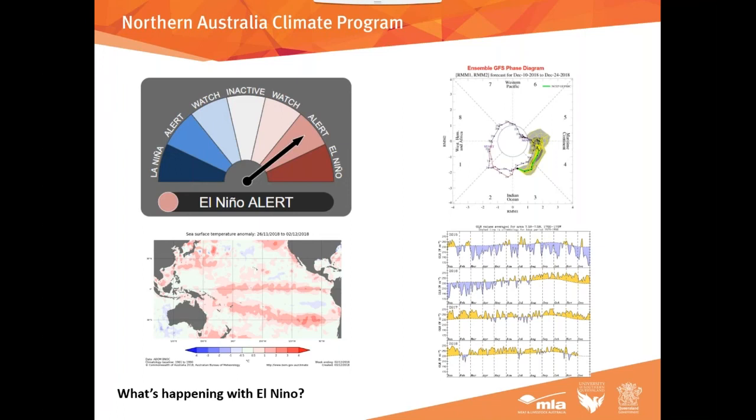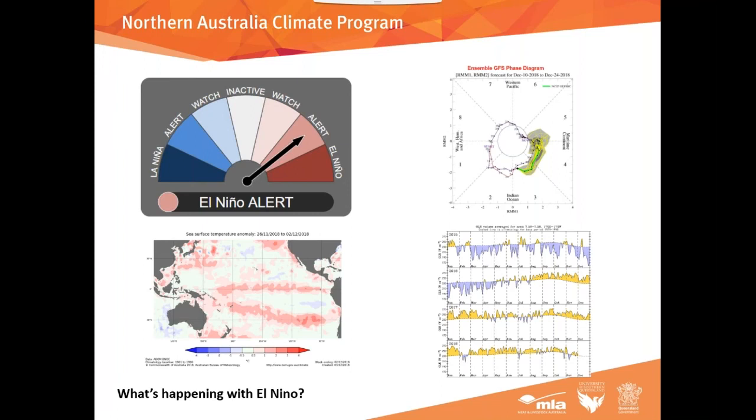MJO, some people call it the 40-day wave, is actually in a pretty good place for us right now. It's just coming into phase 4 and 5, and it is active. Normally an active MJO through phases 4 and 5 would indicate wetter than normal. So that's probably nice to see, and whether that'll bring something through. Often that MJO can have an influence on climate patterns moving through, and it can be a trigger for rainfall events that may not have been seen otherwise.